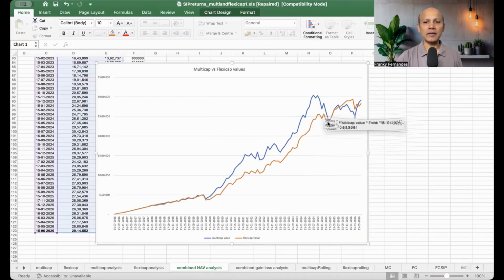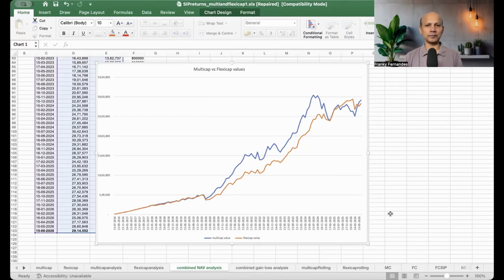And then in 2025, from there on, FlexiCaps have always been higher. And then now again, after the war, after the escalation, after the ceasefire and after the agreements between the US and the Iran government, again, the multi-cap is doing well.